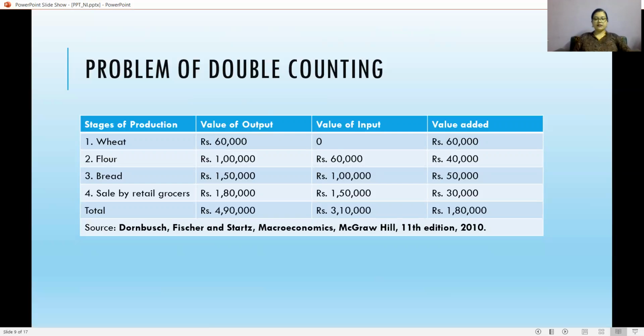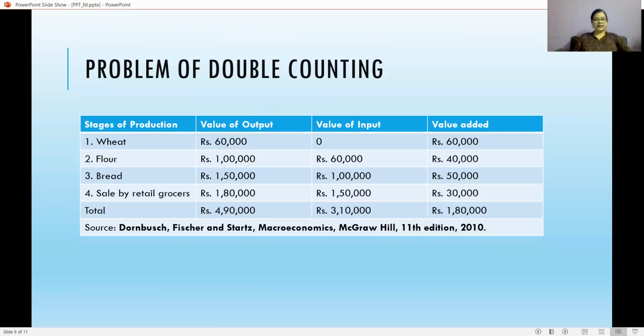Similarly, rupees 1,50,000 worth of bread sold by the bakeries contains rupees 1 lakh worth of flour, which we had already counted in the output of flour mills. This means that the bakeries added only rupees 50,000 of production. In other words, value added by the flour producers is rupees 40,000 and by the bakeries is rupees 50,000.